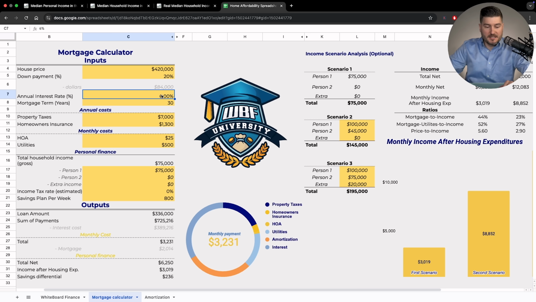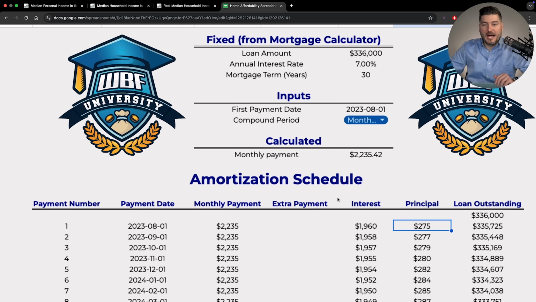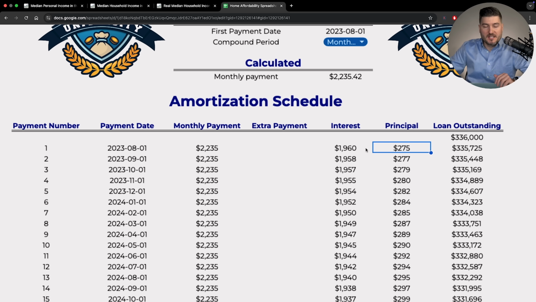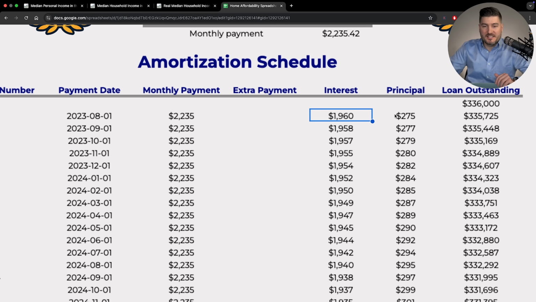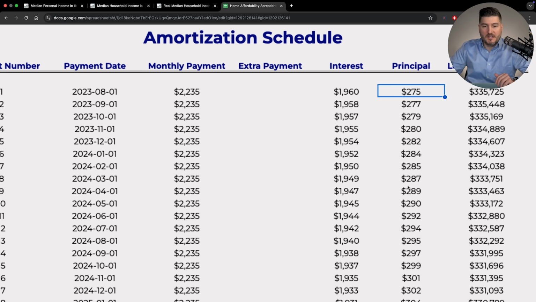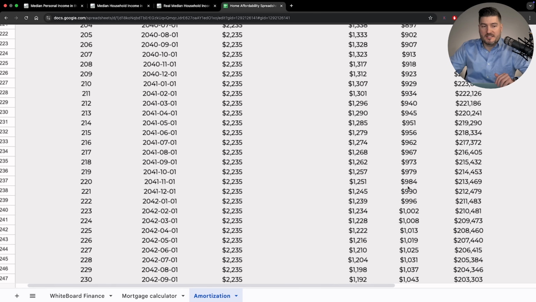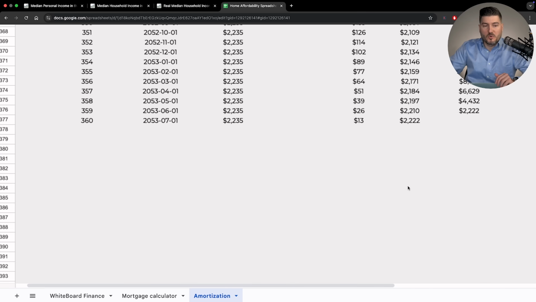And then if I go back to the beginning of the spreadsheet and I change this to a 30, and let's bring it back to 7% right here and change this amortization back, you can see now how little on a 30-year mortgage goes to principal payments. You're paying $2 grand a month in interest, and $275 is going to principal. $1,960 to interest, $275 to principal. Isn't that crazy? And then there's going to be obviously 360 payments here because you're basically doubling a 15-year mortgage.